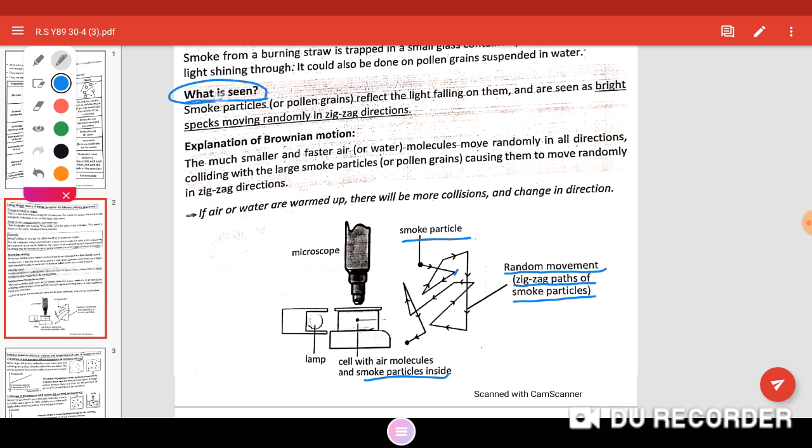What is seen? Smoke particles or pollen grains reflect light falling on them as bright specks moving randomly in a zigzag line.